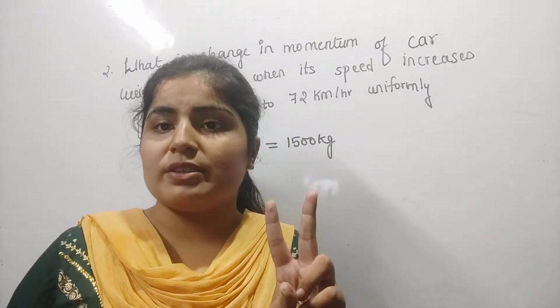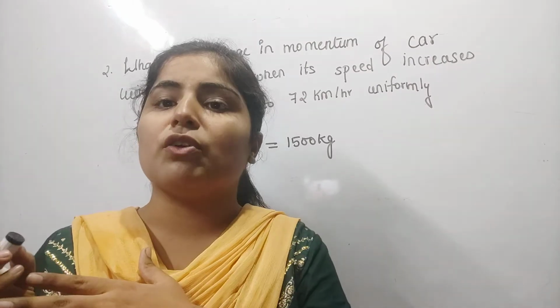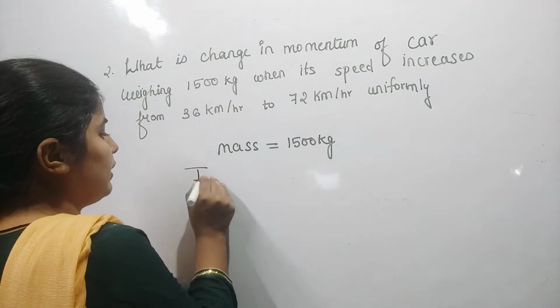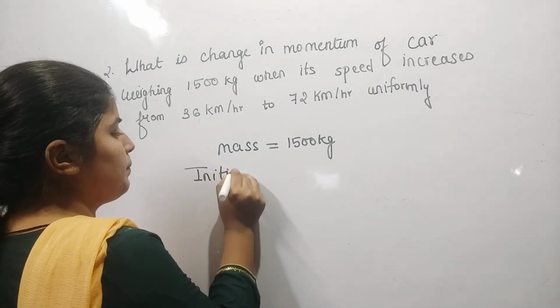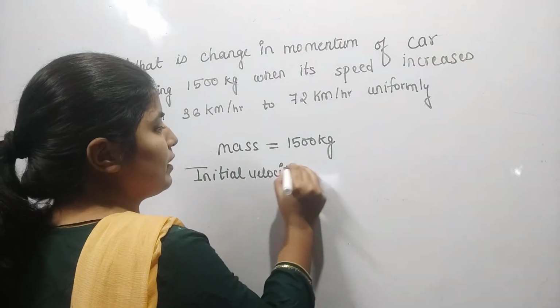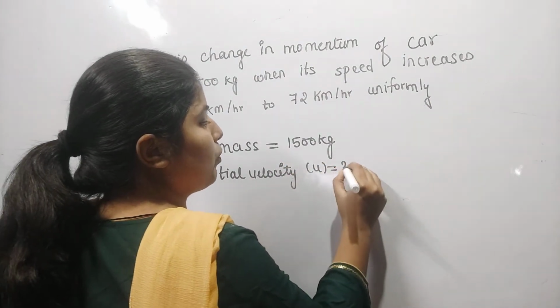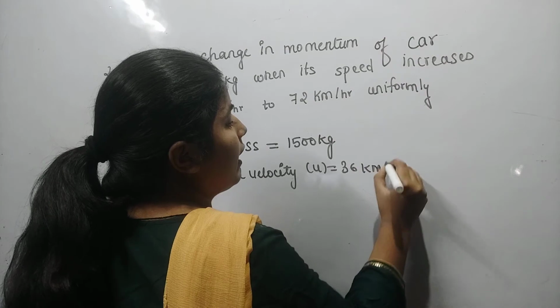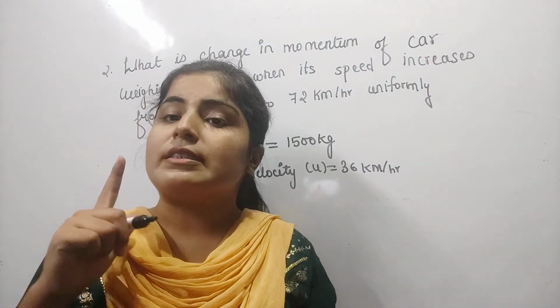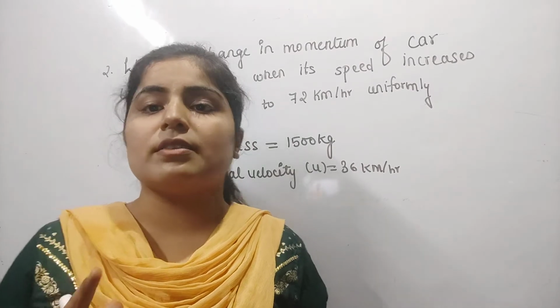So when its speed increases from 36 km per hour to 72 km per hour, it means that two velocities are given, that is the initial velocity and the final velocity. Here the initial velocity u is equal to 36 km per hour. Again I have told you, we have to convert every unit into the same system, that is the MKS system.